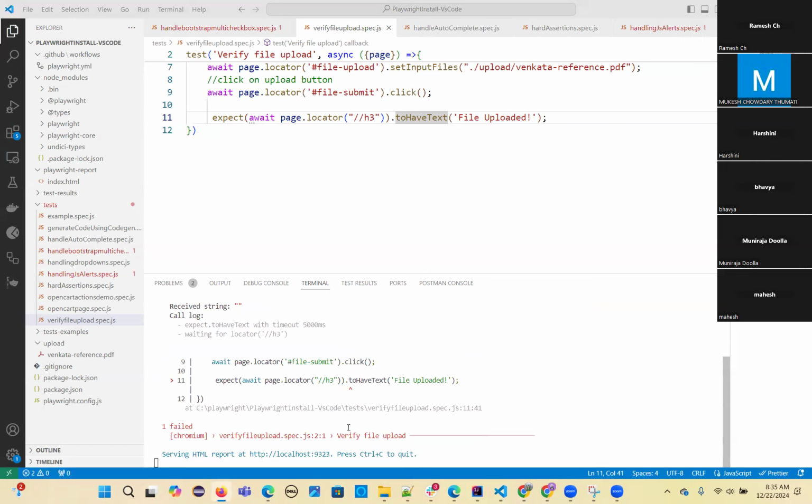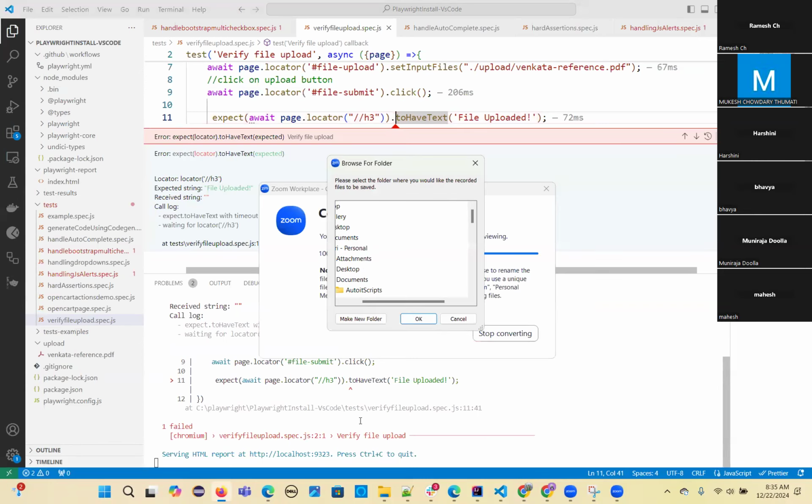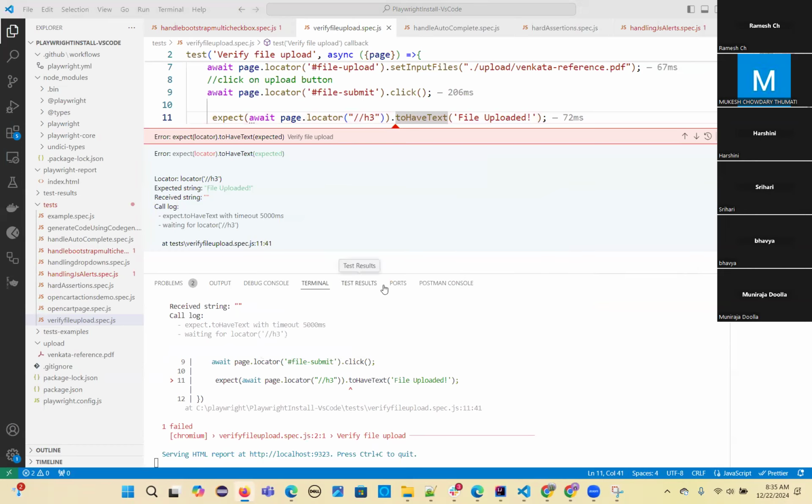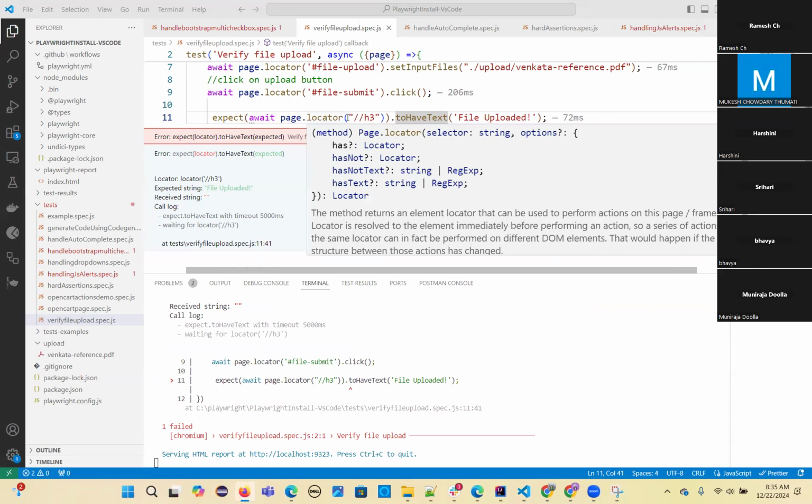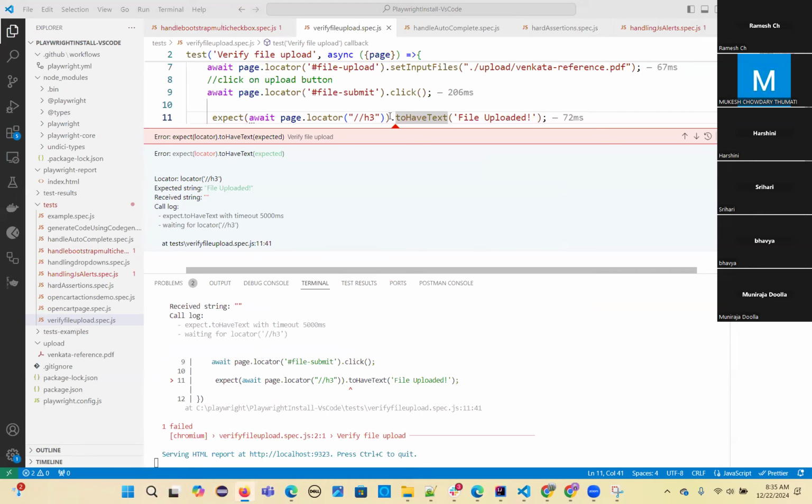Still it is failing. One, two, the two we close it, right?